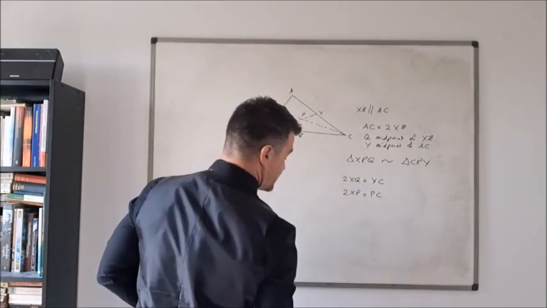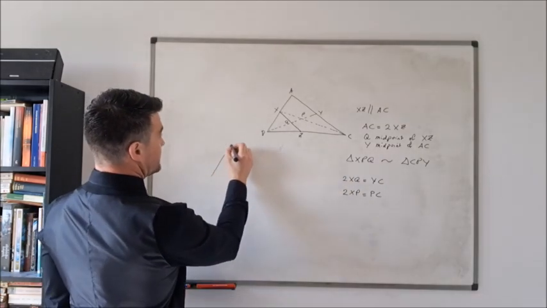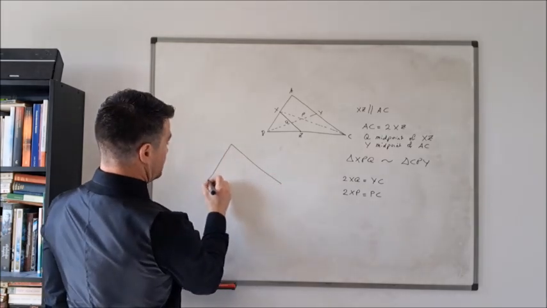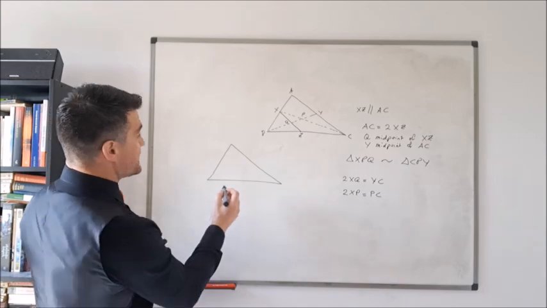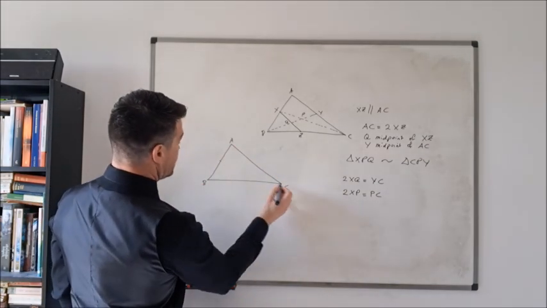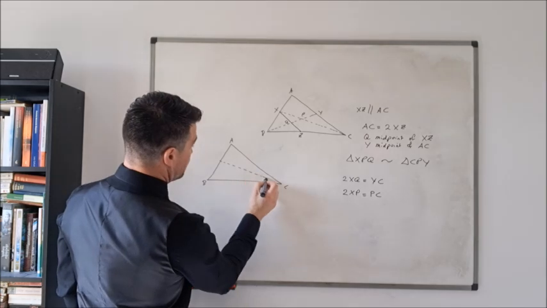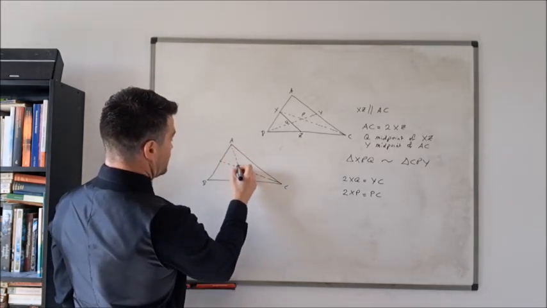But I'm going to try to draw the same triangle, if I can. And which medians? Right, I want to stick with, we've got A, B, C. I want to stick with that median. And now I want to draw in this median.